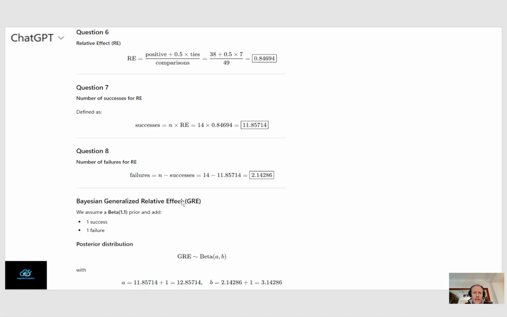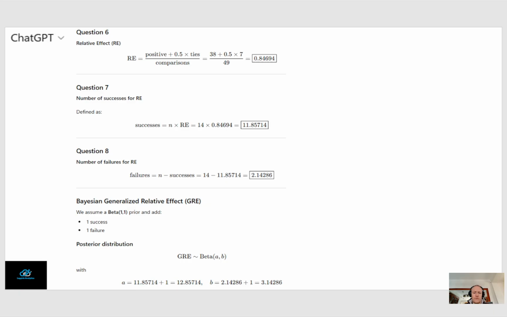And what we do then is, well, that piece of information that we gave, okay, the generalized relative effect is basically a Bayesian statistic that we use. We add a default 1-1 prior. Just if you have no specific prior information based on solid theory or previous research, then usually for beta procedures, a 1-1 prior is a good starting point.